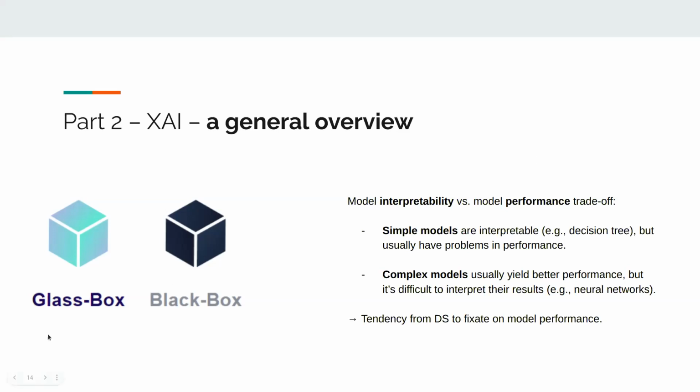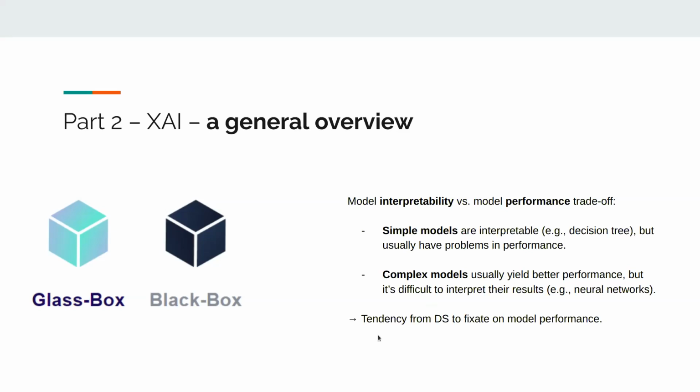As we mentioned, we have two types of models, glass box and black box. And there is usually a trade-off between interpretation and performance of the models. Simple models are interpretable, meaning you can see basically why they're making a prediction, while complex models are not, but they are high in performance, meaning the accuracy and giving good predictions.